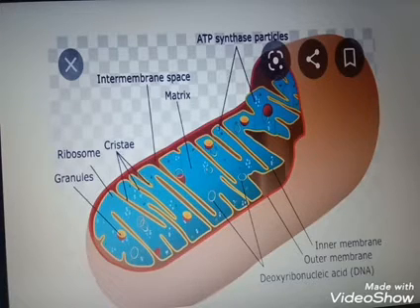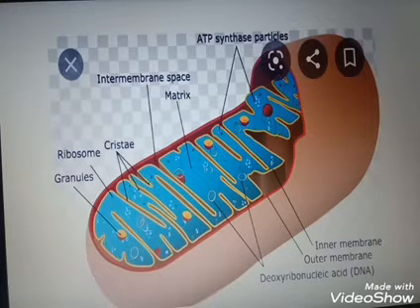The matrix and the inner compartment also contain a single circular DNA molecule, a few RNA molecules and ribosomes. Mitochondria along with chloroplasts are considered semi-autonomous organelles.